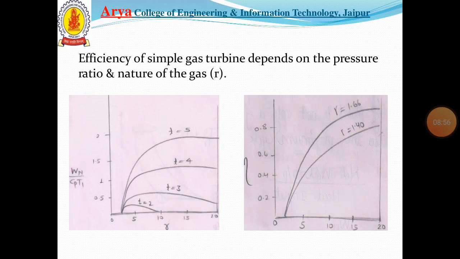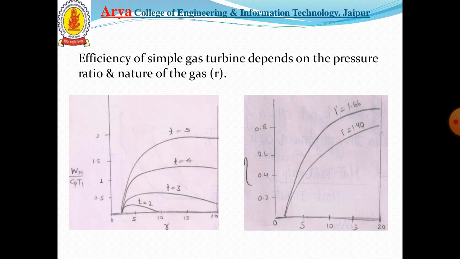While the temperature ratio depends on the maximum temperature limit. The value of T equal to 3.5 to 4 is used for industrial plants, and for aircraft engines it is used from 5 to 5.5.